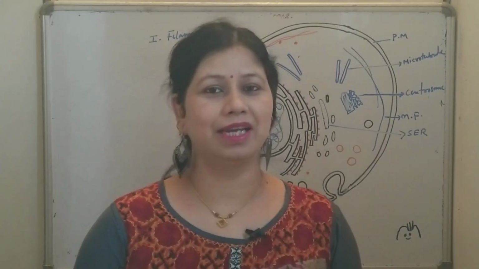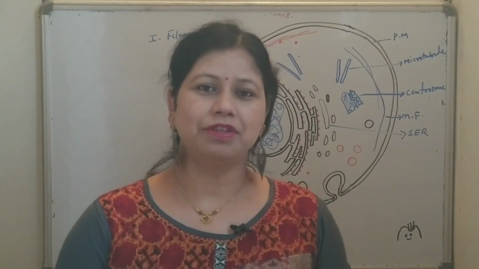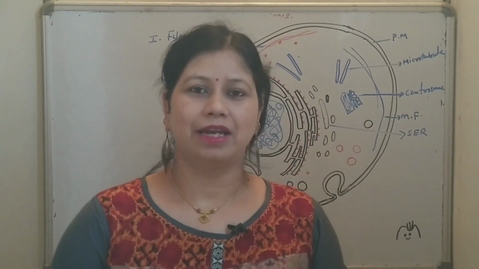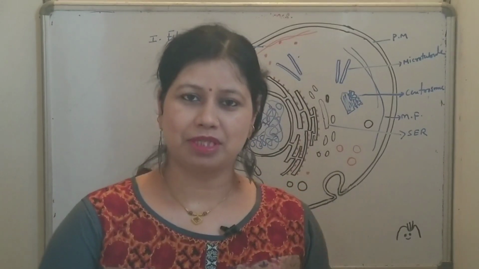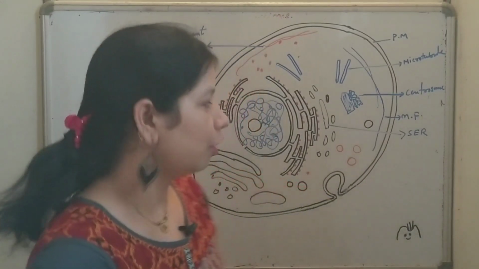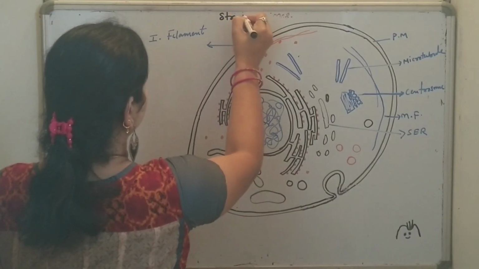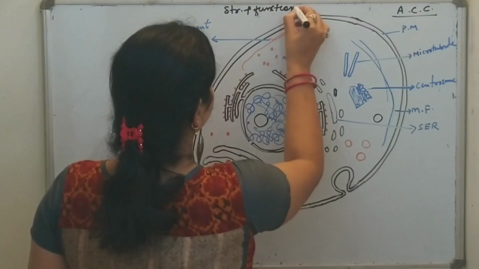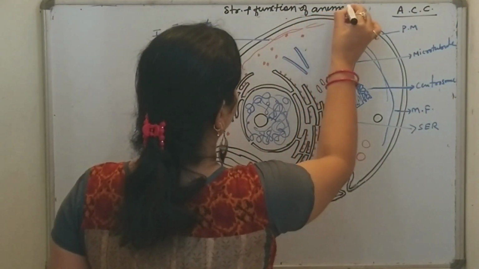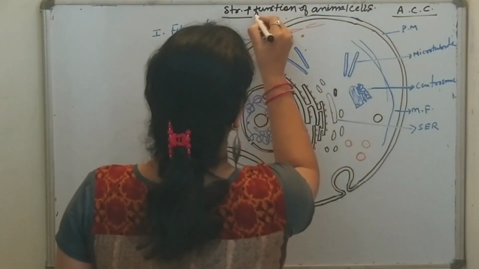But before going ahead to the topic of animal cell culture, I would like to give you a brief introduction about the animal cell structure as well as function, what type of organelles and how many organelles are present in an animal cell and what are their basic functions. So our topic today is structure and function of animal cells.